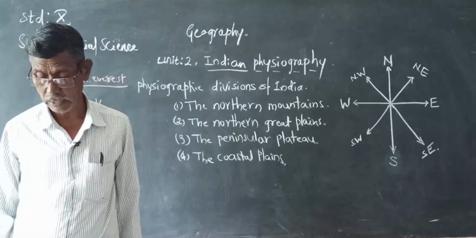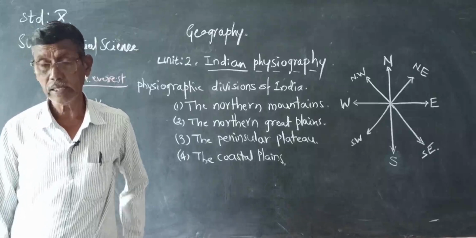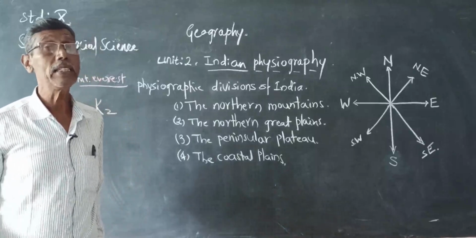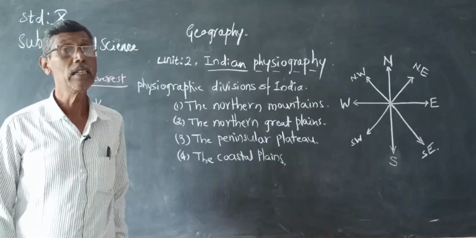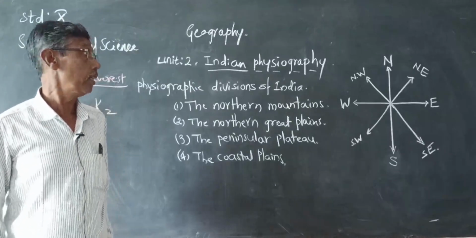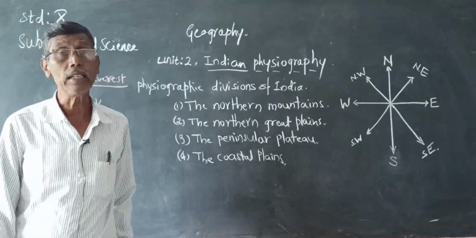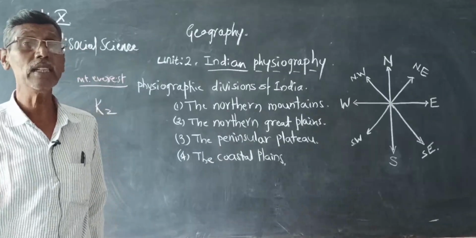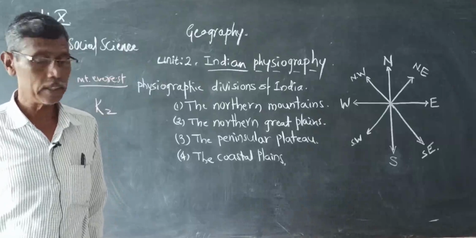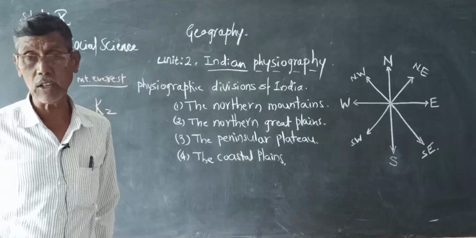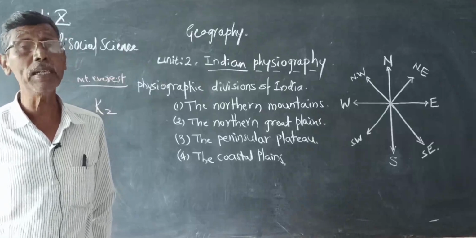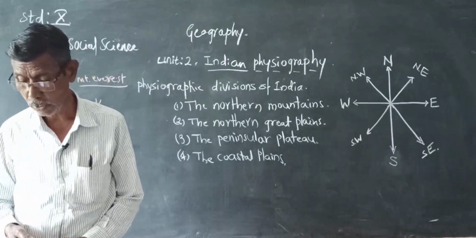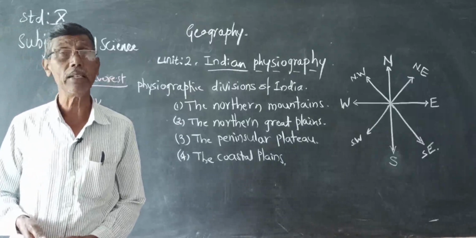And they are the storehouse of minerals. It is the storehouse of minerals because a variety of minerals are found there. The northern mountain is rich in mineral resources. A variety of mineral resources are found in the northern mountains. So it is called the storehouse of a variety of minerals and also the birthplace of many rivers.